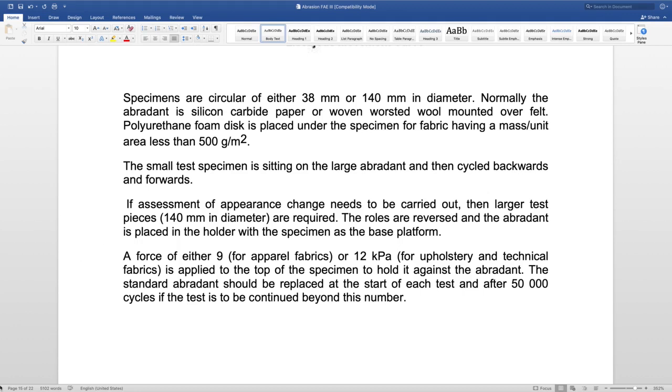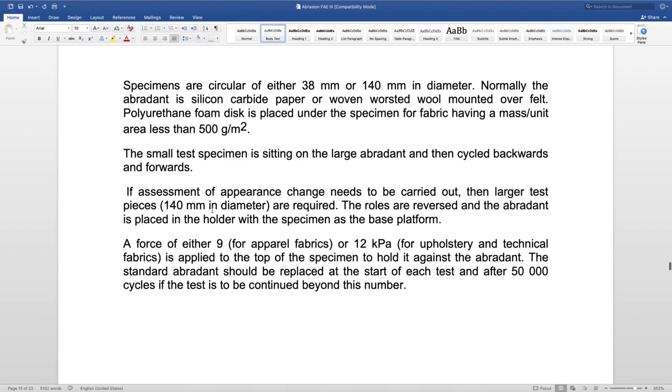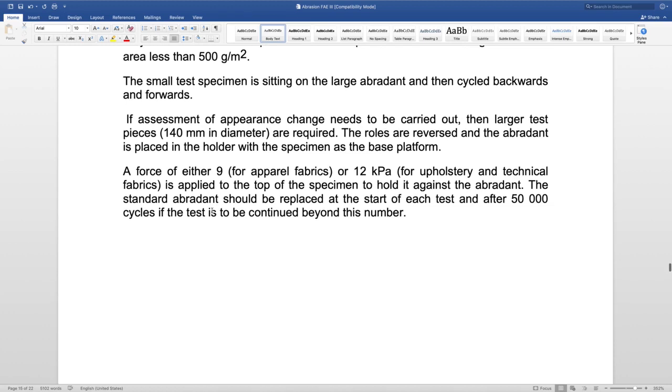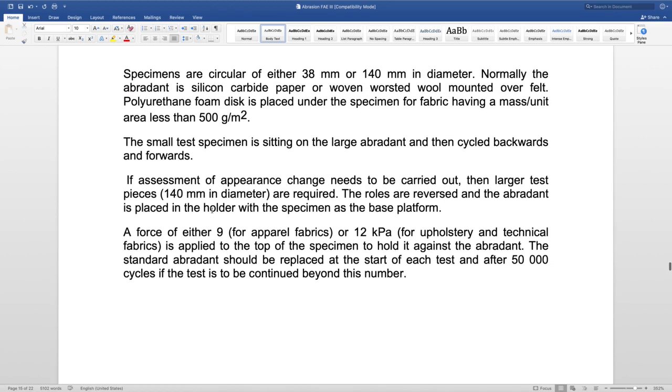So depending on the sample size, we can vary whether the sample is placed in the sample holder mounted on the upper side, or in the base platform where the abrasive was earlier placed. And known forces are applied on the test specimens, which can be 9 kilopascal or 12 kilopascal. It depends on the application area for the textile materials.